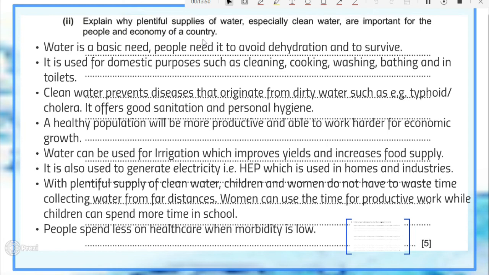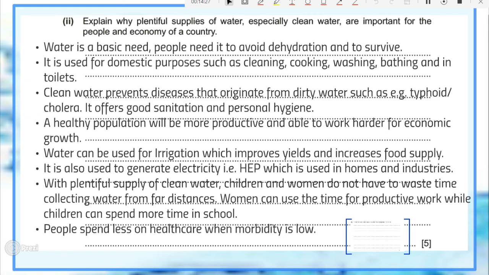If you want to continue this point, you could talk about that as people survive, this means going to have enough labor force that could lead to economic development as they engage in different economic activities. Point number two, it is used for domestic purposes such as cleaning, cooking, washing, bathing, and in toilets. Anything that you use water for at home is very important for your daily living, for your survival.